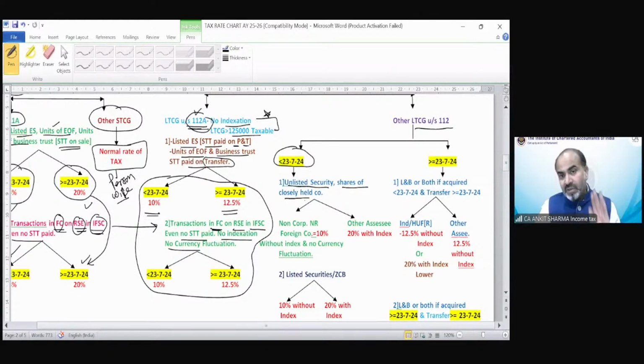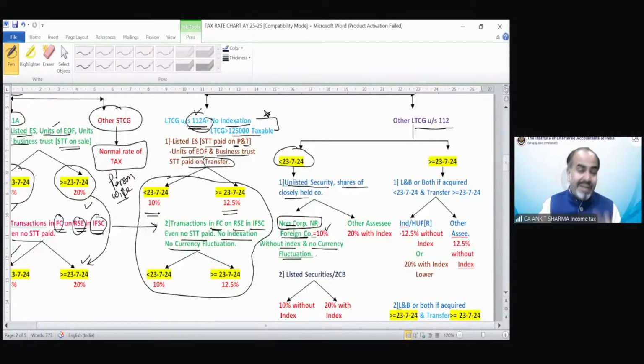So if there are unlisted securities or shares of a closely held company, and the assessee is a non-corporate non-resident, like individual non-resident, HUF non-resident, or if it is a foreign company, the rate applicable is 10% on these securities without indexation and no currency fluctuation.